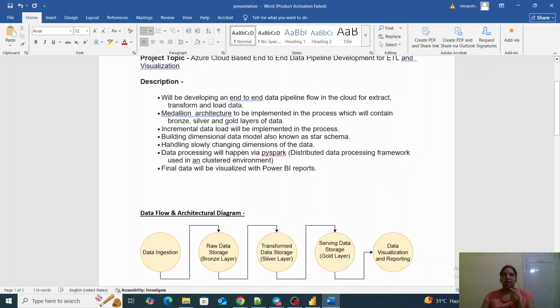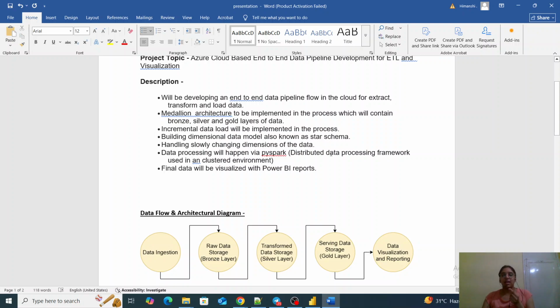And I have handled the slowly changing dimensions of the data, such that in our incremental load, if we get new records, then those will be adjusted accordingly in our final gold layer, as well as silver layer. Whatever is the process running, accordingly everywhere it will be adjusted.